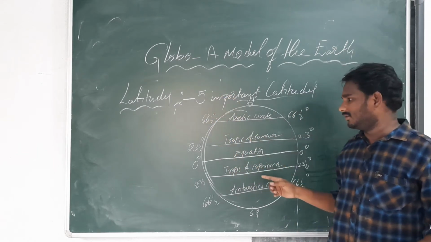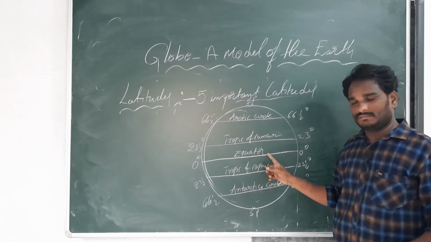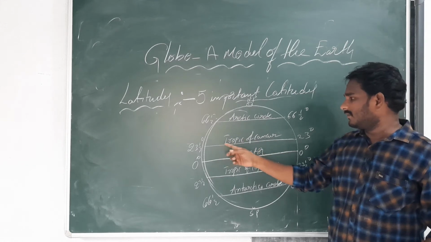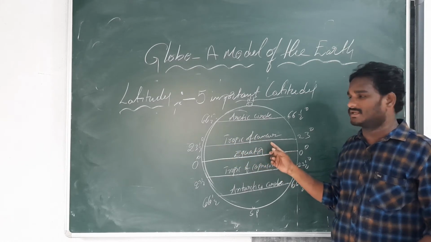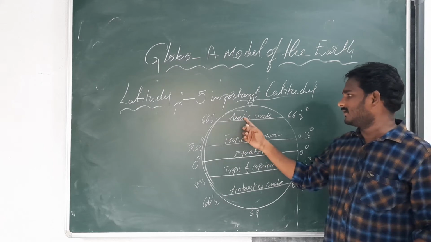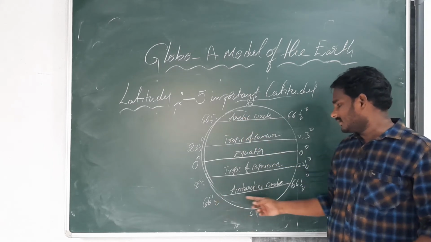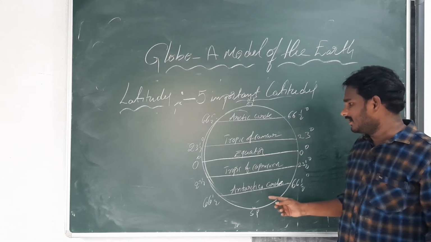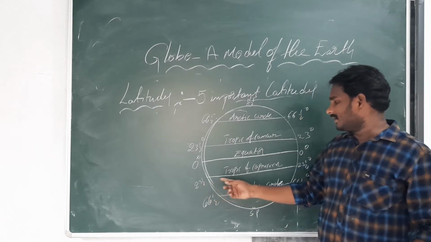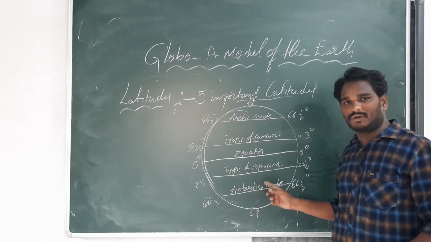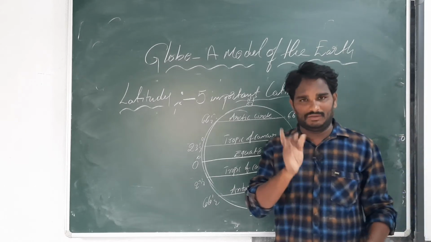Total how many important latitudes are there? 5 important latitudes. First one, equator; second one, 23 and a half north latitude is called Tropic of Cancer; 66 and a half north latitude is called Arctic Circle; next one, 66 and a half south latitude is called Antarctic Circle; and 23 and a half south latitude is called Tropic of Capricorn. These are the 5 important latitudes.